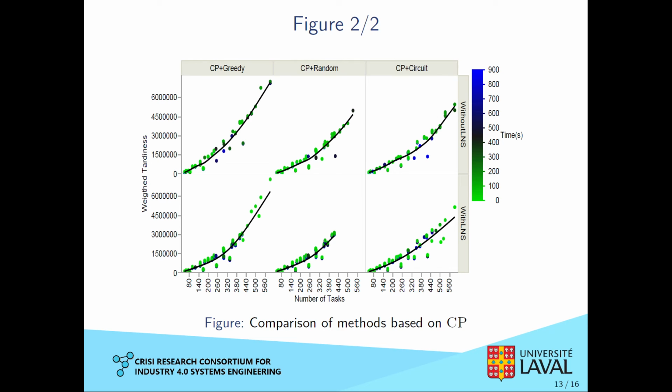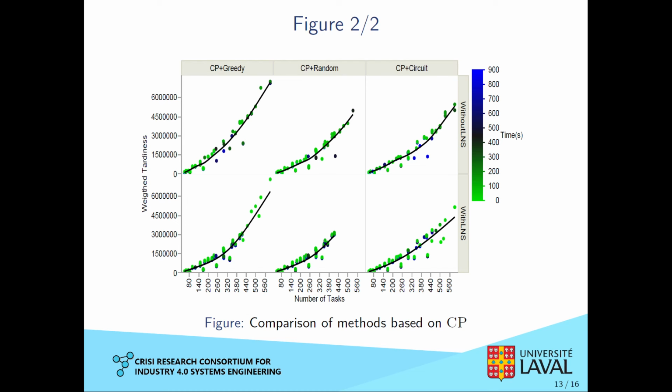In this figure, both axes remain the same, while we used different groups and methods. Here, every method uses constraint programming since it was the best approach of the last figure. We also use different search heuristics such as greedy and CP to initialize the circuit. On the y-axis, we show results produced with the LNS or not. By analyzing this figure, we can see that CP plus circuit is the clear winner. This is due to the fact that it actually finds better solutions than CP plus greedy, and if you look well, CP plus random doesn't even find solutions for all the instances.